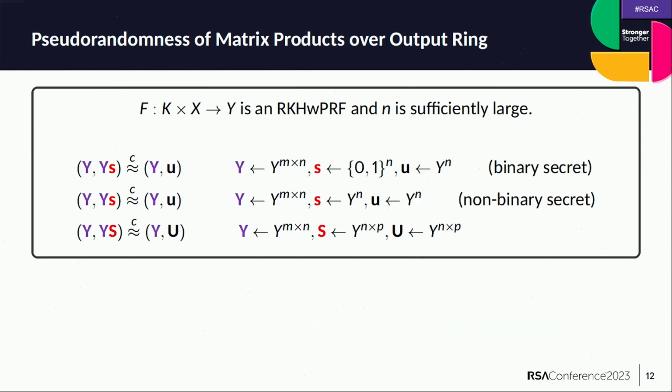Now, so far we saw that for a binary vector s and a uniform matrix from the output space of an RKHW PRF, Ys is pseudo-random. We can rely on a simple statistical argument to say that it's also OK if s is uniformly sampled from the output space instead of being a binary vector. And furthermore, we can rely on a simple hybrid argument to say that the computational indistinguishability holds even if S is a matrix instead of being a vector.